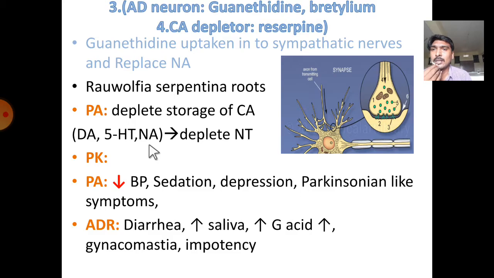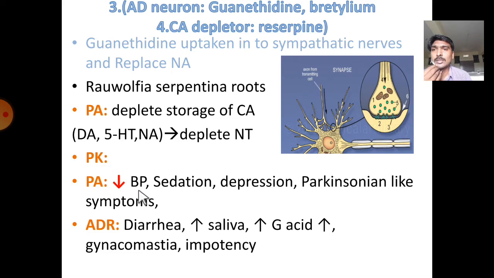5-hydroxytryptamine, noradrenaline. It leads to depletion of neurotransmitter in the storage vesicles. So this leads to low release of noradrenaline, and this leads to reduction of BP. This takes place on long term application. Next one is pharmacokinetics, which is normal, and next one is pharmacological action.